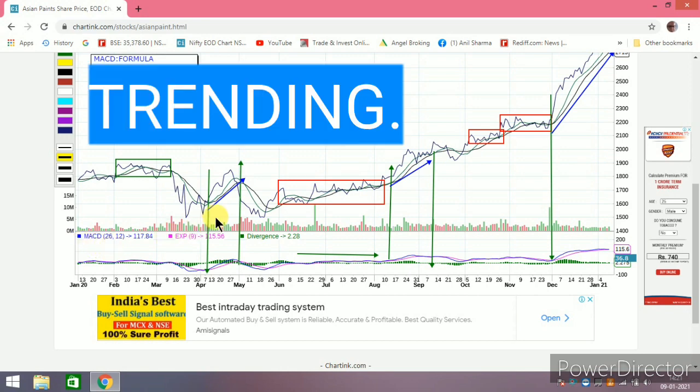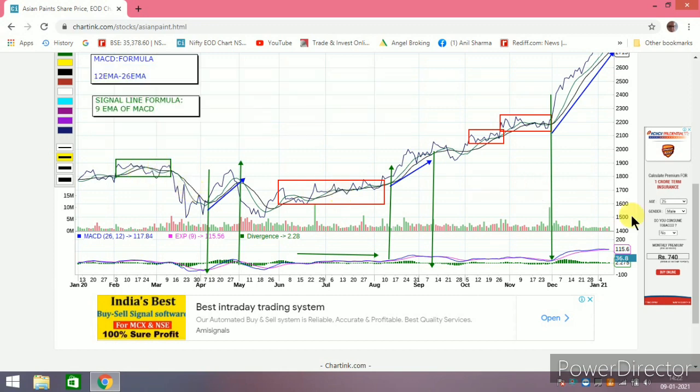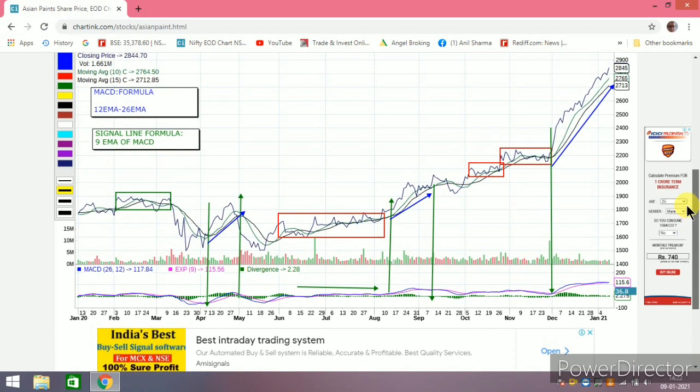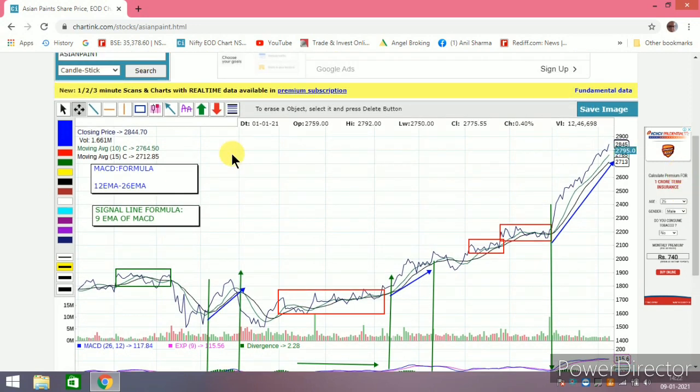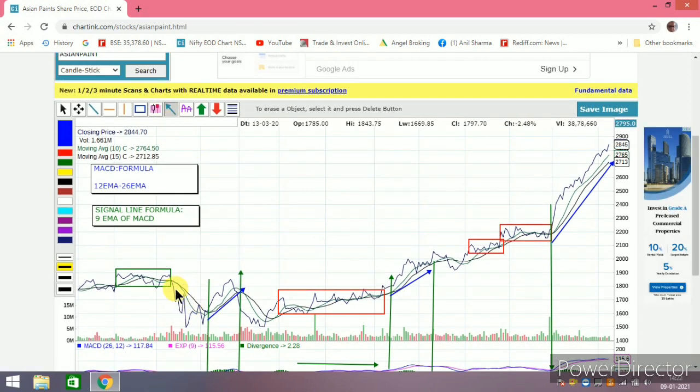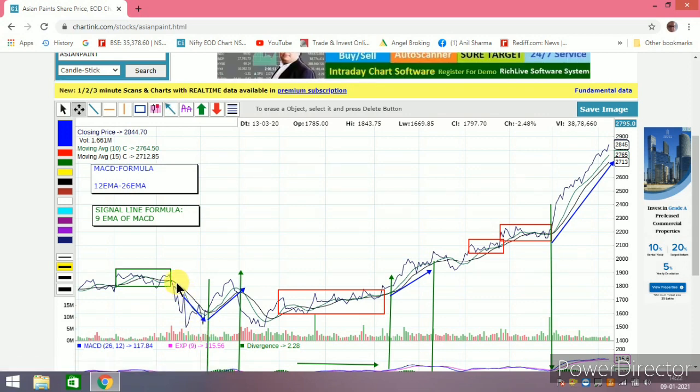That means it works when there is a trend. This is a trend, it is working. This is a trend, it is working. And this is a trend and it is working. It does not work, friends, when the trend is flat. Why? Because it is a trending indicator. And at the same time you will find that when the trend is down, it also works well. Either it is down or it is up, MACD will work.